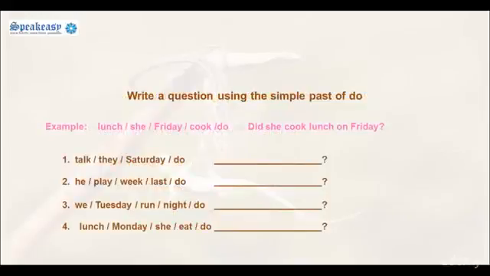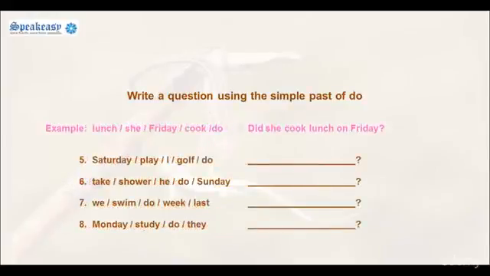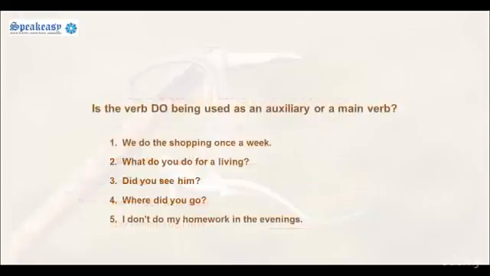Write a question using the simple past of do. For example, taking the words lunch, she, Friday, cook, and do. We can form the question, did she cook lunch on Friday? Is the verb do being used as an auxiliary verb or a main verb?